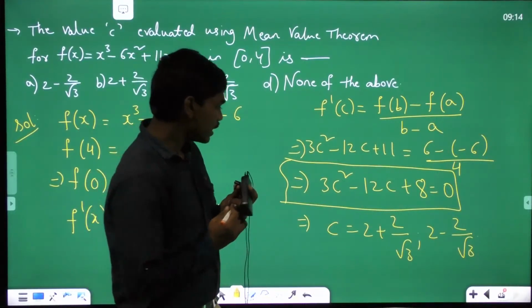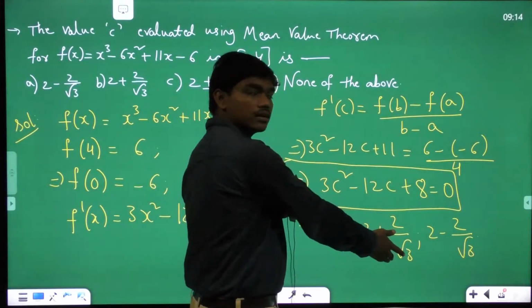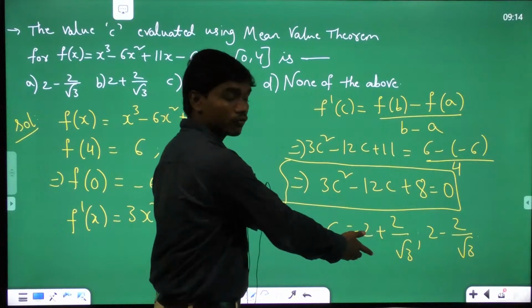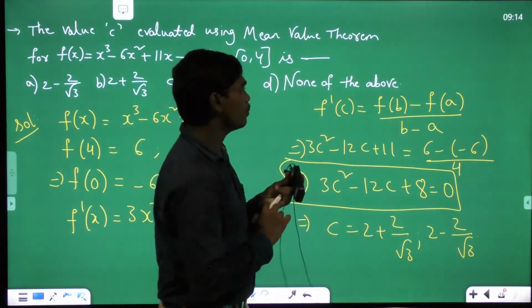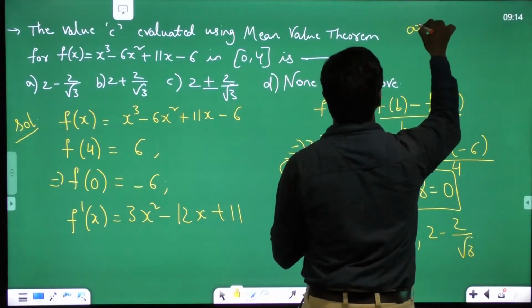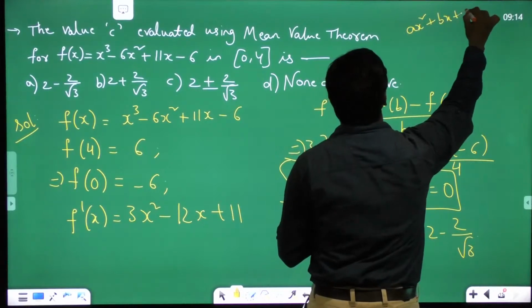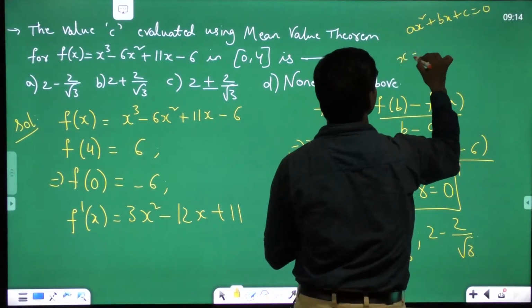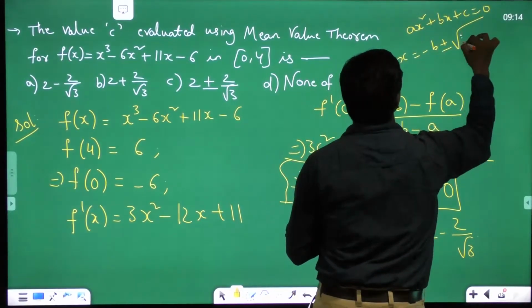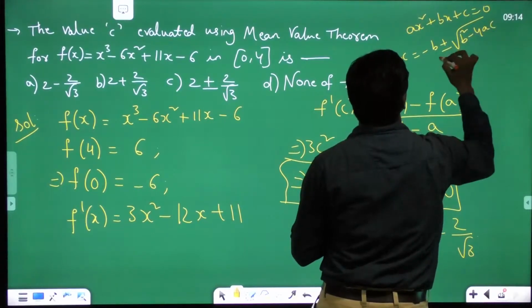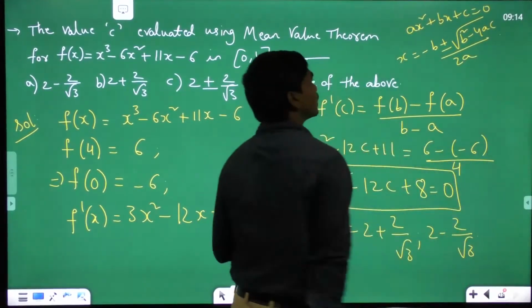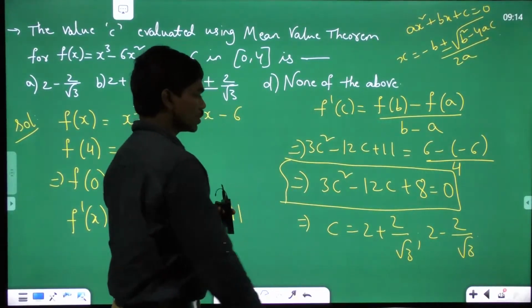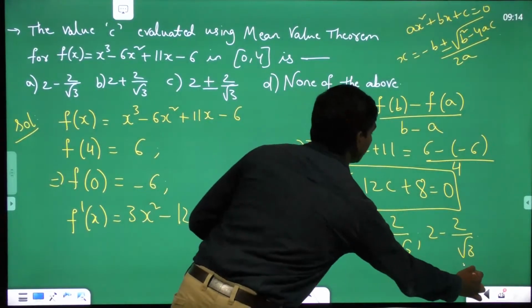See here. Did you all get these two values by applying the formula for roots of a quadratic equation? I hope you know this point. If ax square plus bx plus c is equal to 0 is a quadratic equation, then the roots of this equation are given by minus b plus or minus root of b square minus 4ac divided by 2a. So now 2 plus 2 by root 3 and 2 minus 2 by root 3.